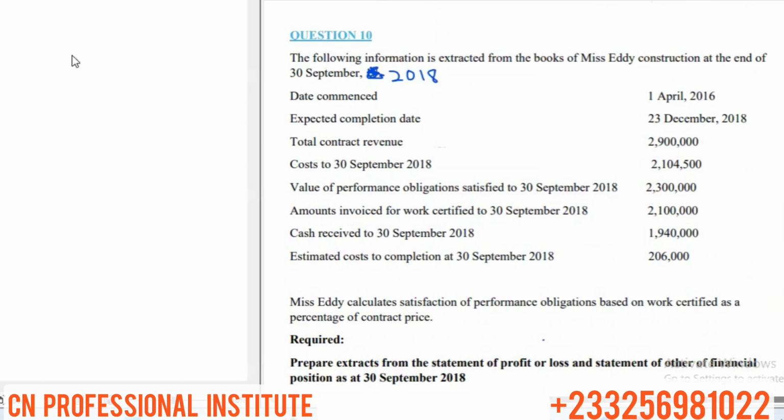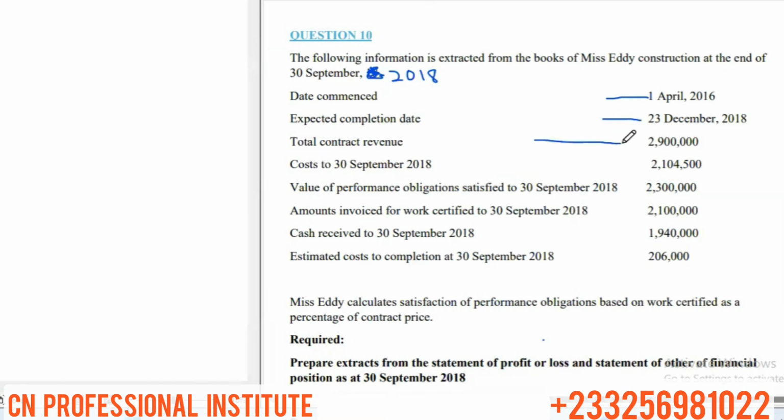Okay, so let's start with question 10. Question 10 says the following information is extracted from the books of Miss Eddie Construction at the end of September 2018. The date of commencement is 1st April 2016. The expected completion date is 23rd December 2018. That's when they expect to finish everything.